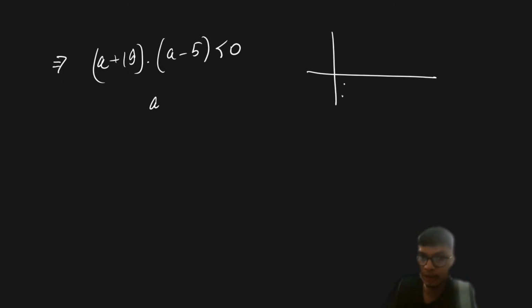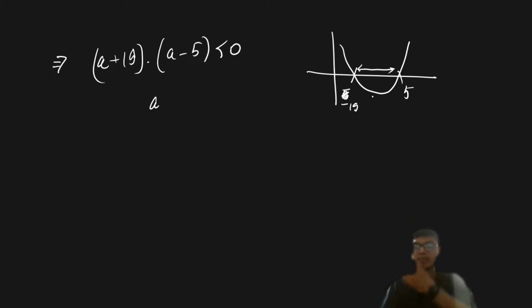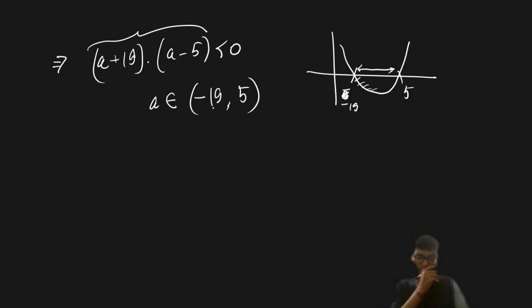So we need to find out the value which is basically between minus 19 and 5 over here, right? For the value inside this root, I'm going to have this particular expression as negative, right? So from here, I will have a value of a lying between minus 19 comma 5, right? So minus 19 comma 5 will be the bound of a.